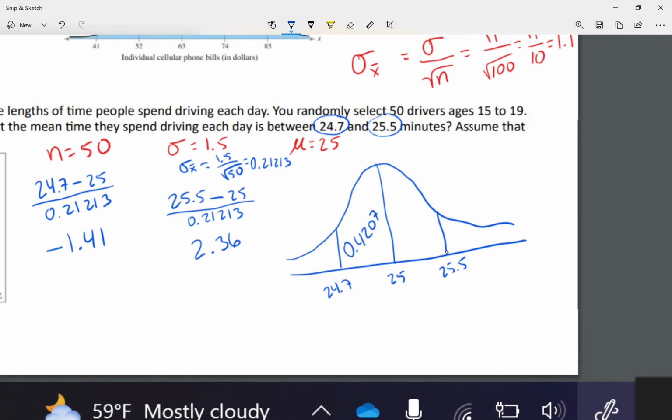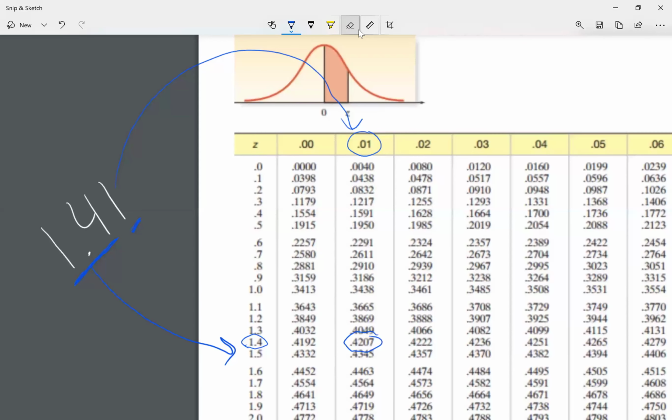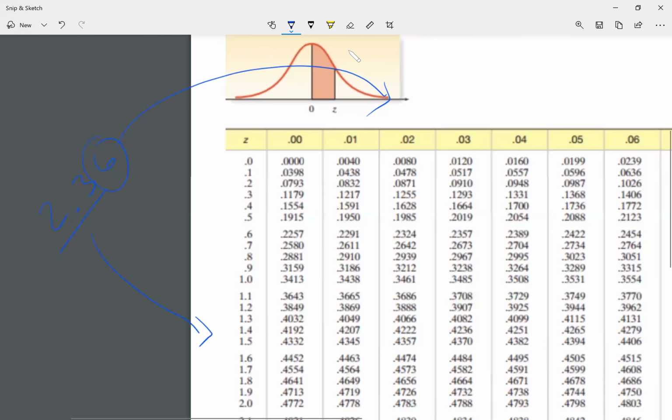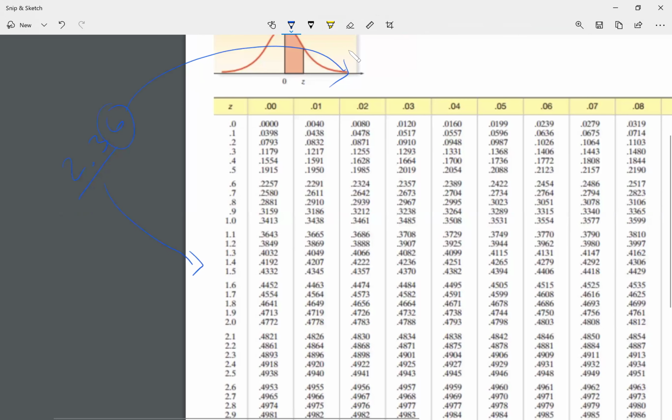Okay, how about here? What's the distance between 25 and 25.5? What is this area? Well, based on 25.5, we got the C-score of 2.36. Let's use our table, 2.36. So when I'm looking at 2.36, that 2.3, I'm going to look for here on the left. The second decimal number, I'm going to look for it on the top. Okay, so 2.3 here on the left is right here.